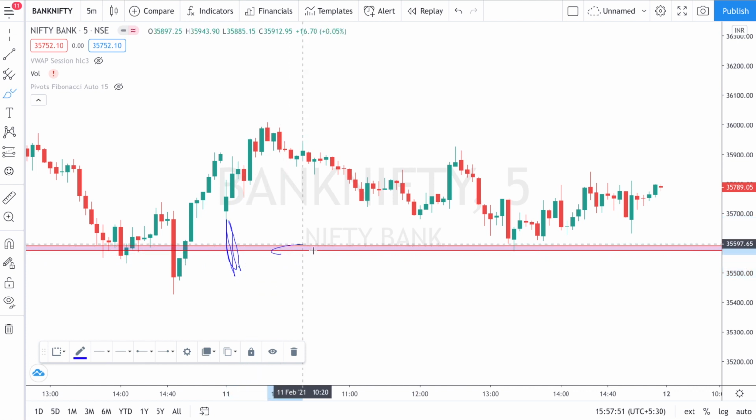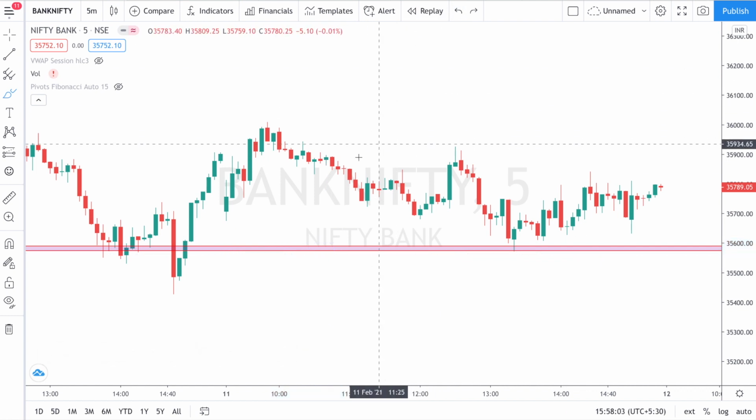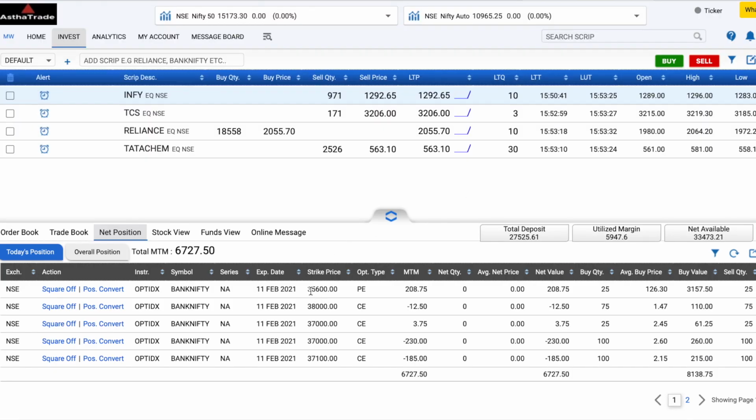In the morning, I was ready with 35,600 call and puts, so that if Bank Nifty breaks 35,600, I am going to short calls heavily. But Bank Nifty didn't break that, so I preferred to sell put options. So if you check here, this is the position, right? You can see the strike price 35,600 put option. I sold 35,600 put option, and the booked MTM is only 200 rupees.